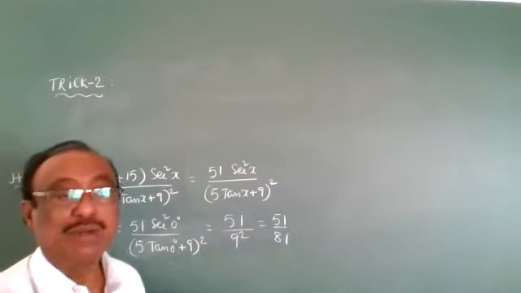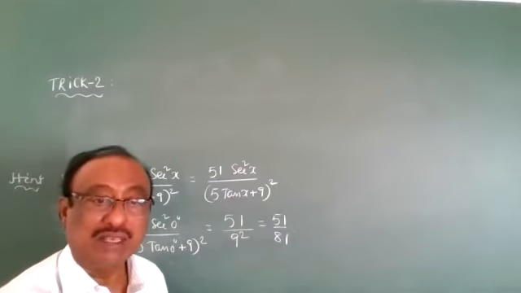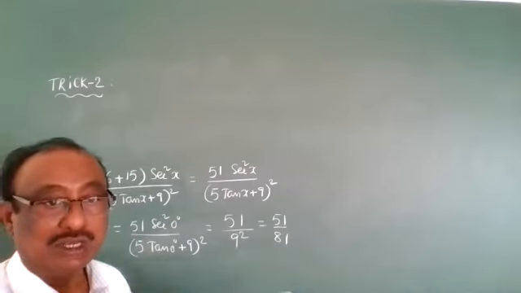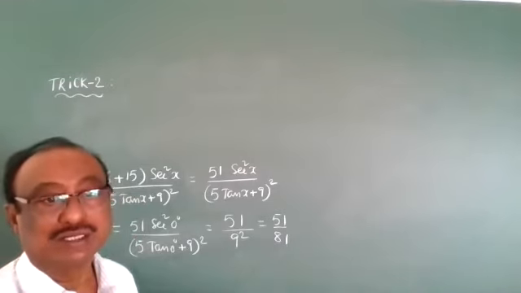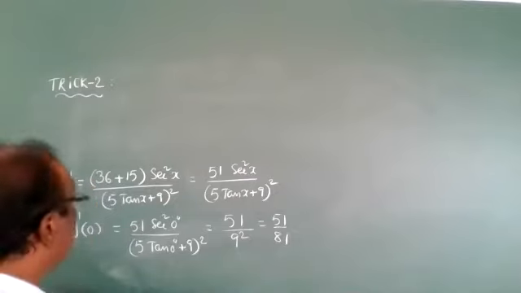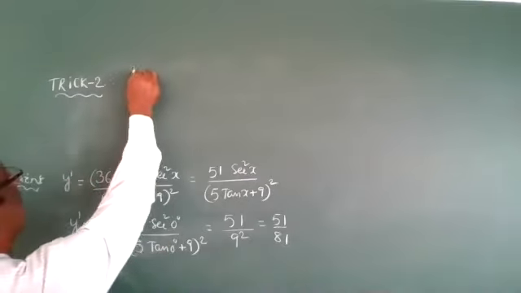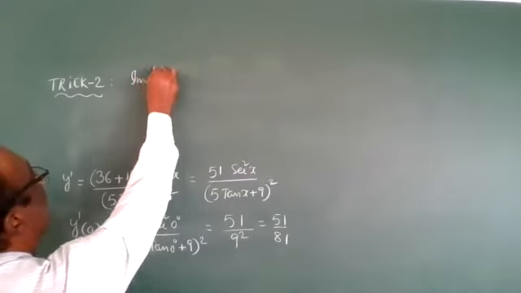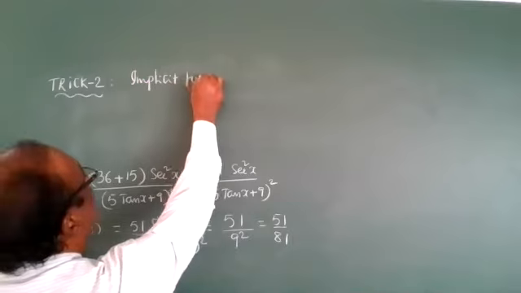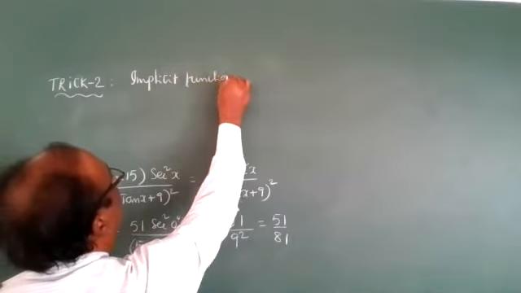Implicit function. Every equation that is equal to 0 is an implicit function. So now, implicit function derivatives. This is the second model.